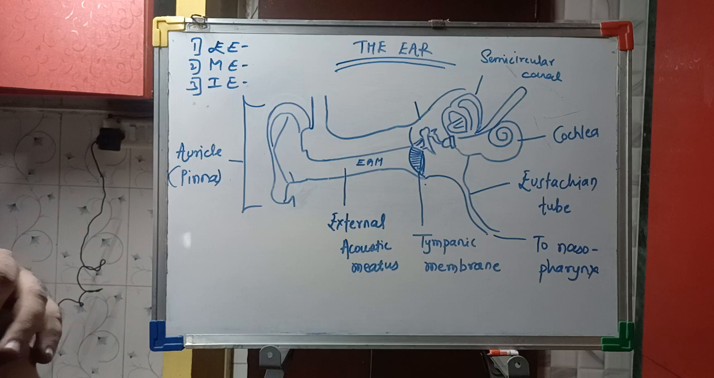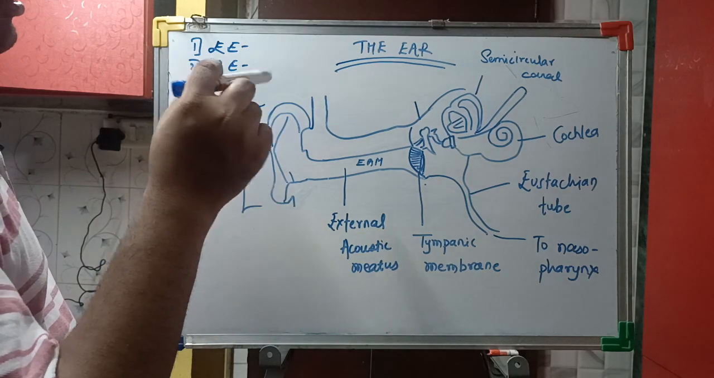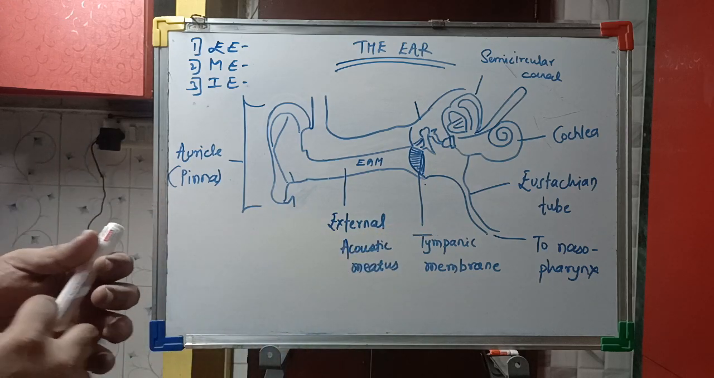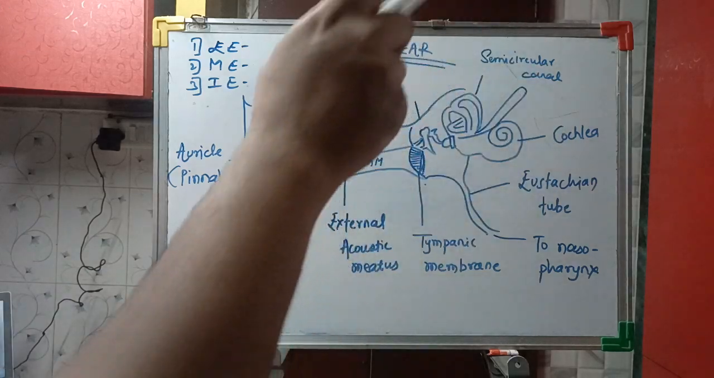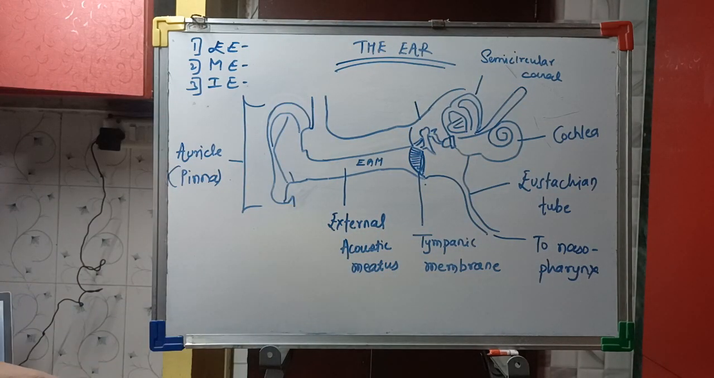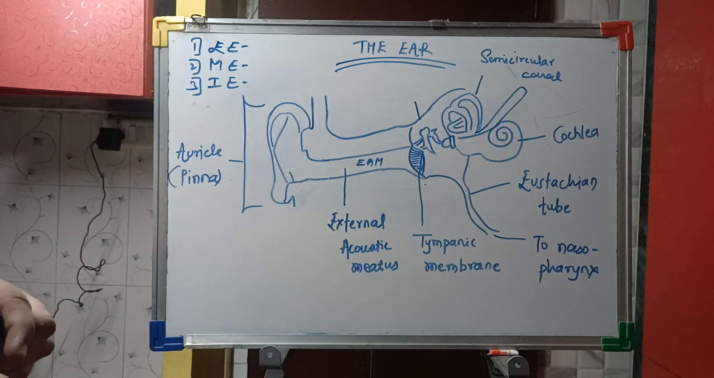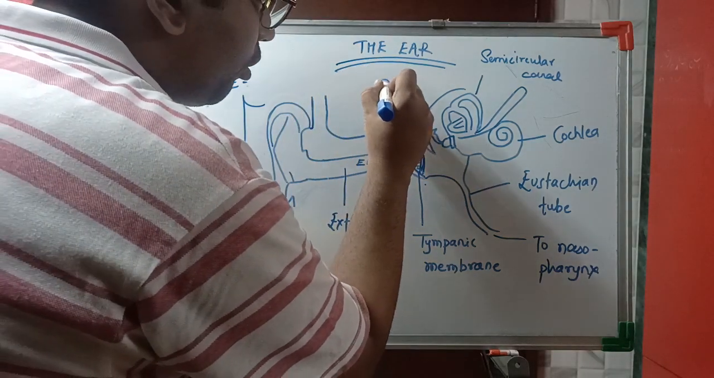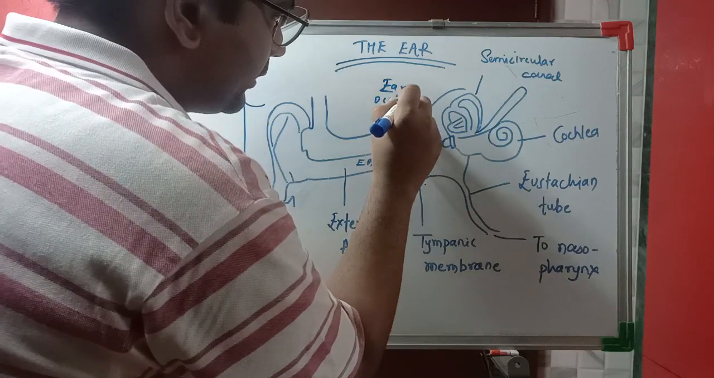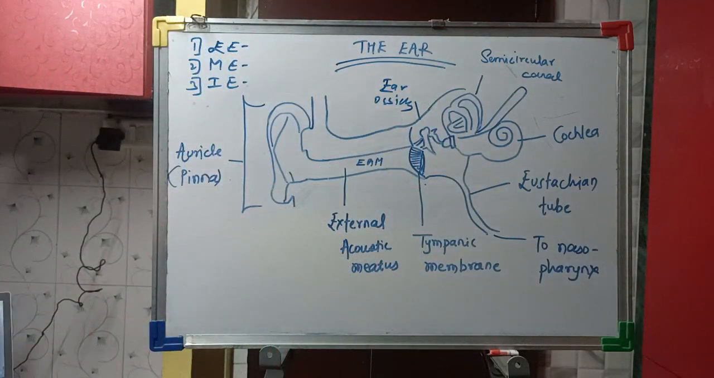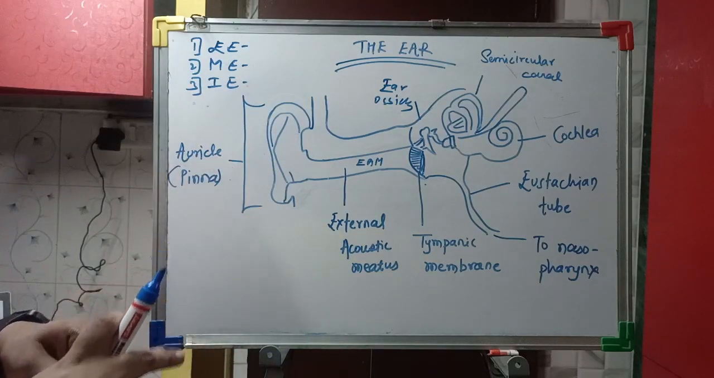The middle ear consists of the tympanic cavity and eustachian tube. This is the eustachian tube, which is also connected to the nasopharynx, which we will see further. The middle ear also consists of the bones, which are also called the ear ossicles. The bones are the malleus, incus and stapes.